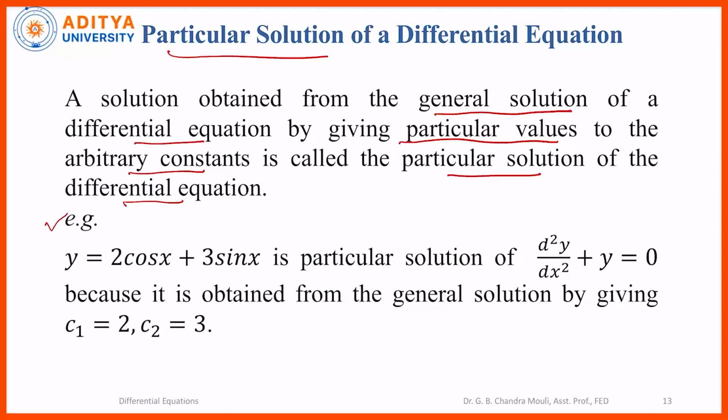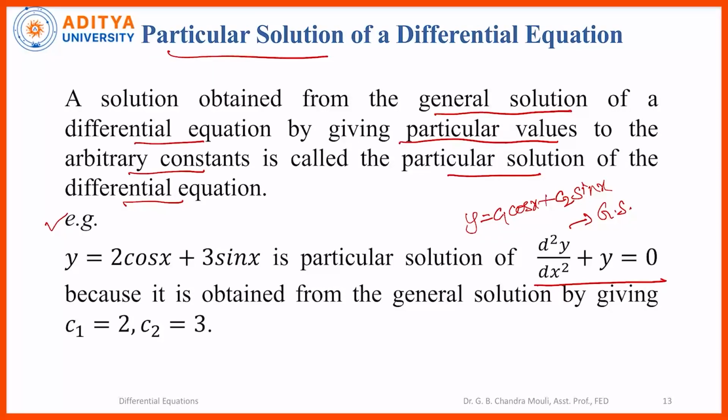Again, we will see this in this example. The same differential equation d square y by dx square plus y is equal to 0 is taken, and we have seen that y is equal to c1 cos x plus c2 sin x is general solution of the differential equation.